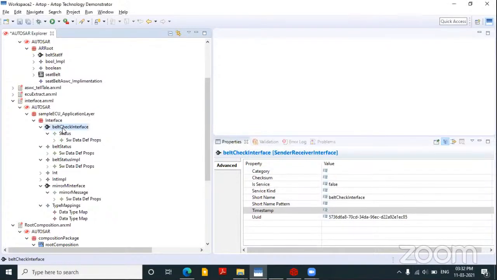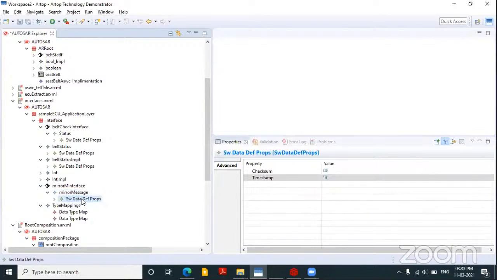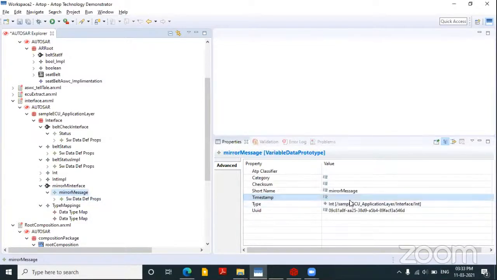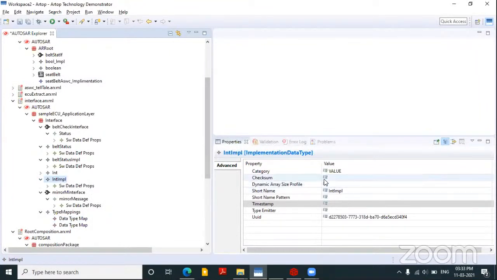I have created my interface the same way. Like in mirror management, I have a mirror message which internally uses this int type. That int type is mapped with int implementation type, whereas the int implementation type is a value. I have just given it the name value. We need to define or typedef this value to the corresponding, maybe uint16 or uint8 or whatever, according to the need. So likewise, I have this interface currently in my hand.